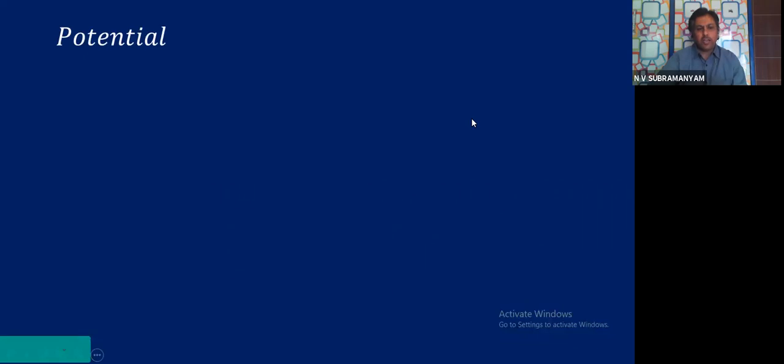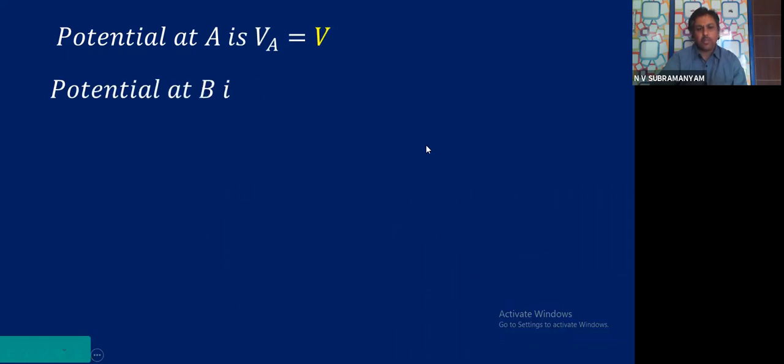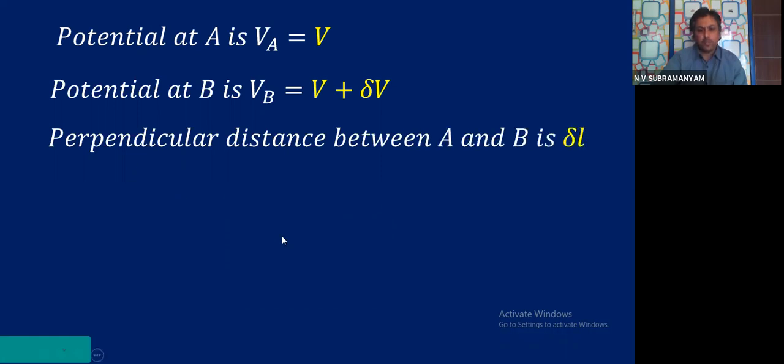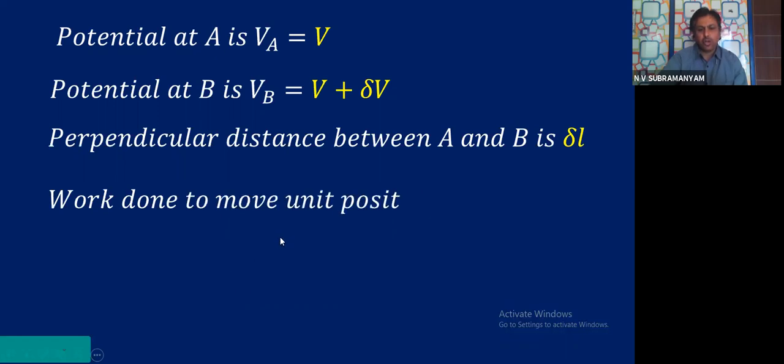The potential at A is VA equal to V, and the potential at B is VB equal to V plus dou V. Once again I am reminding, the perpendicular distance between A and B is dou L. The work done to move the unit positive charge from where to where? From B to A.